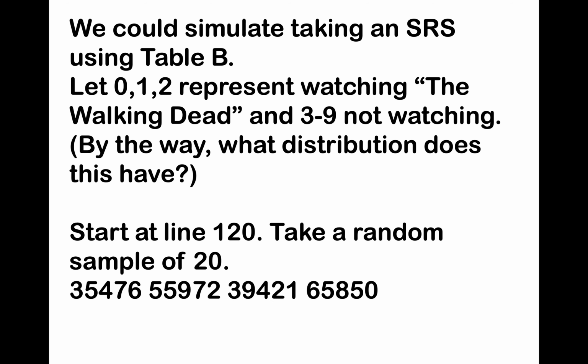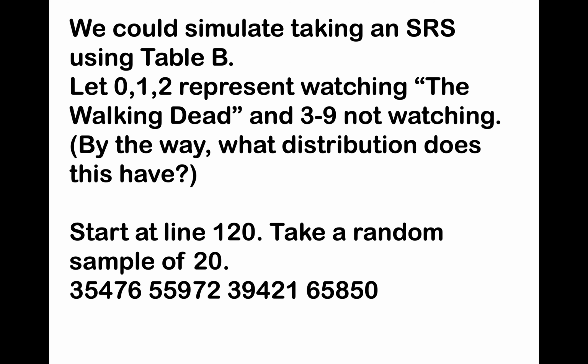So what we could do is simulate taking a simple random sample using a table or a calculator. We could let 0, 1, and 2 represent watching The Walking Dead, and 3 through 9 not watching. By the way, what distribution does this have, if you think about that for a moment? We just got done talking about Bernoulli distributions. There are only 2 outcomes. You either watch it or you don't, assuming that everyone is independent in our sample, and the probability were the same for each person.